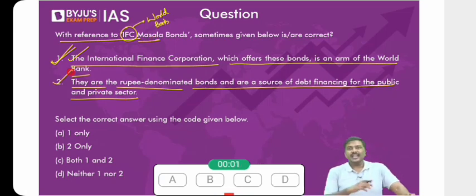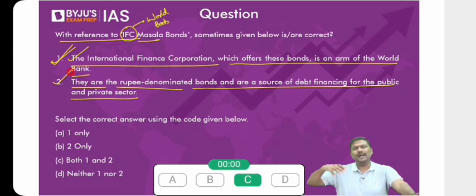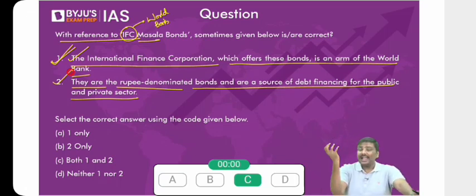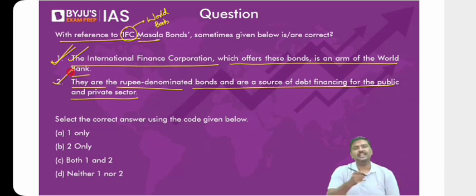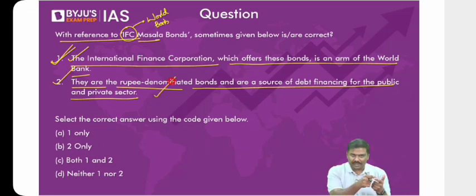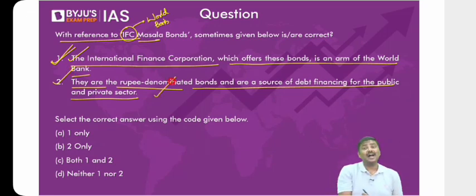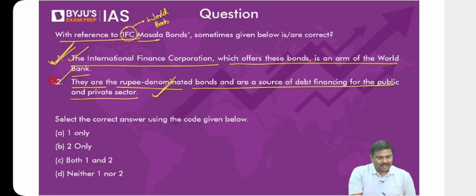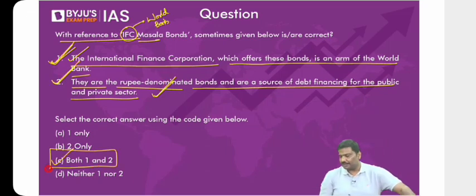What was the process? I'll tell you. Just like the concept of green bonds, even masala bonds are allowed to be issued by international organizations. What they do is, the World Bank issued the masala bonds outside India, raised money, and used it to provide loans for infrastructure projects in India. They provided it as a loan to both the government as well as private sector companies in India. That is basically the idea of IFC masala bonds. So 1 is correct, 2 is correct. The right option will be option C, both 1 and 2. Next one.